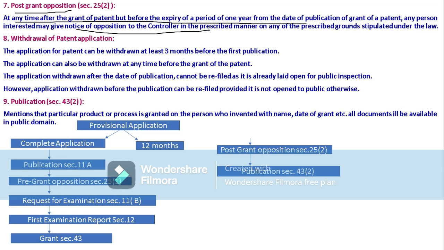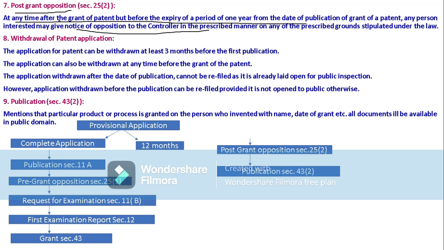That is known as post grant opposition. The grounds include wrong obtainability, prior date, or geographical specifications. So opposition can be made on different aspects after grant.